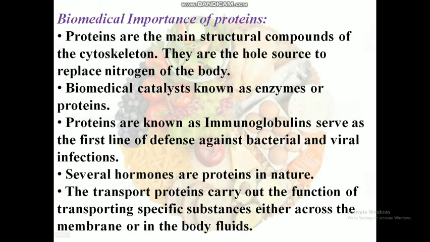Biomedical importance of proteins. Proteins are the main structural compounds of the cytoskeleton. Proteins are known as immunoglobulins. Immunoglobulin serves as the first line of defense against bacterial and viral infections. In our body, several hormones are proteins in nature. Transport proteins carry out the function of transporting specific substances either across the membrane or in the body fluids.